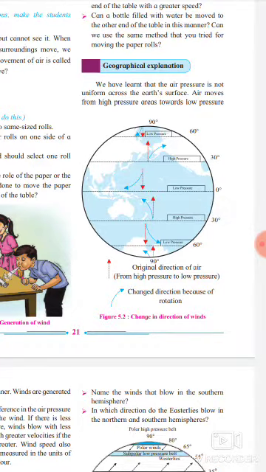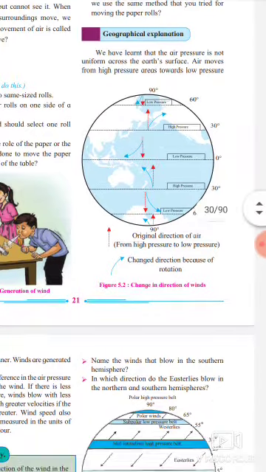It is natural. See, here is the change in the direction of winds: the original direction of air is from high pressure to low pressure, and the direction changes because of rotation. The changed directions are shown by the blue lines.